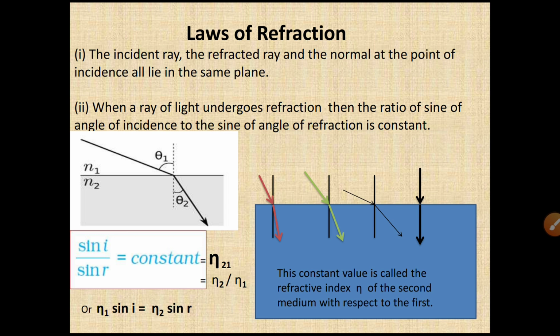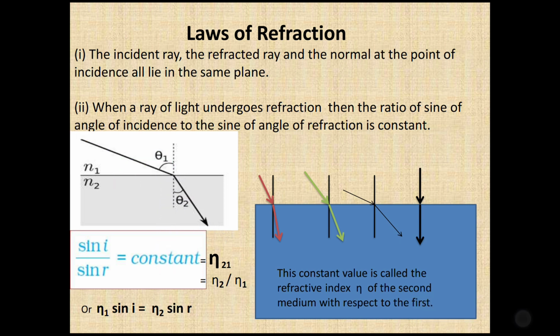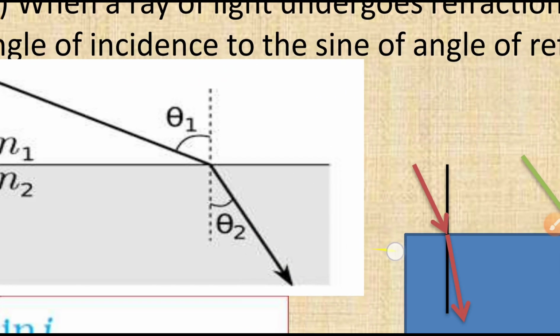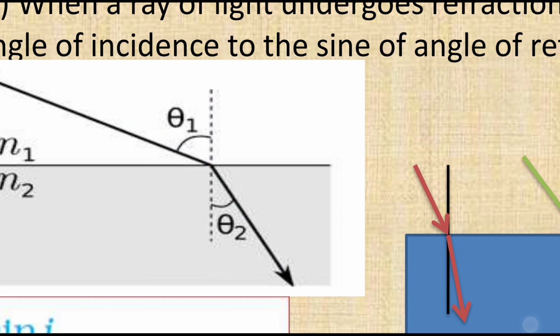The incident ray, refracted ray and the normal at the point of incidence all lie in the same plane. Now you all know about the plane, right? I will not go into the depth. Here this is our incident ray, this is our refracted ray and the normal. Where to draw the normal? The normal should be drawn at the point of incidence. So this is our normal line at the point of incidence, and the incident ray, refracted ray and normal all lie in the same plane.